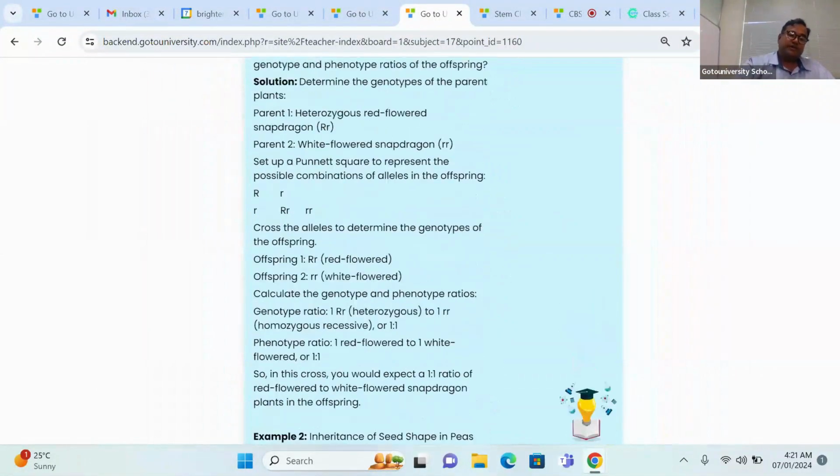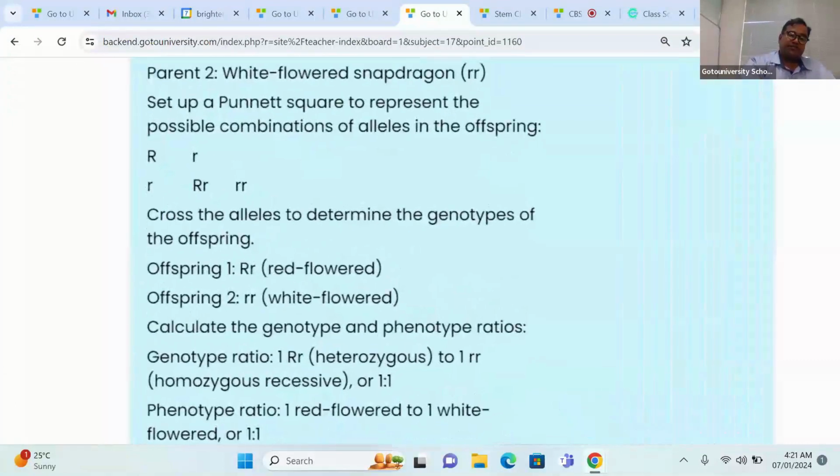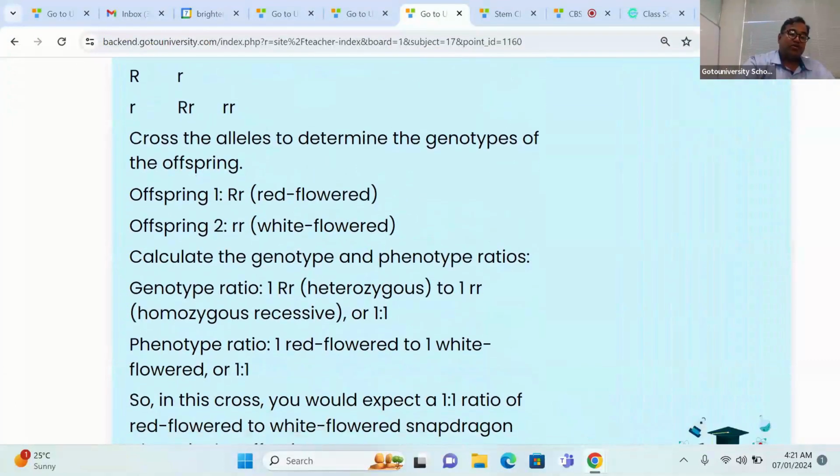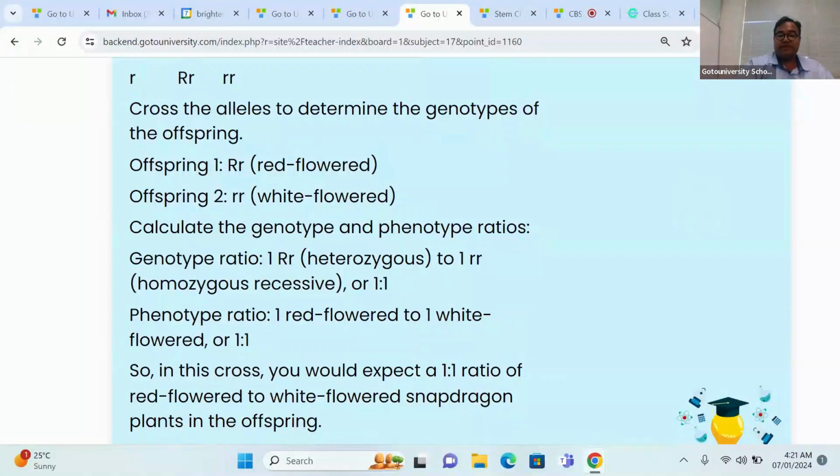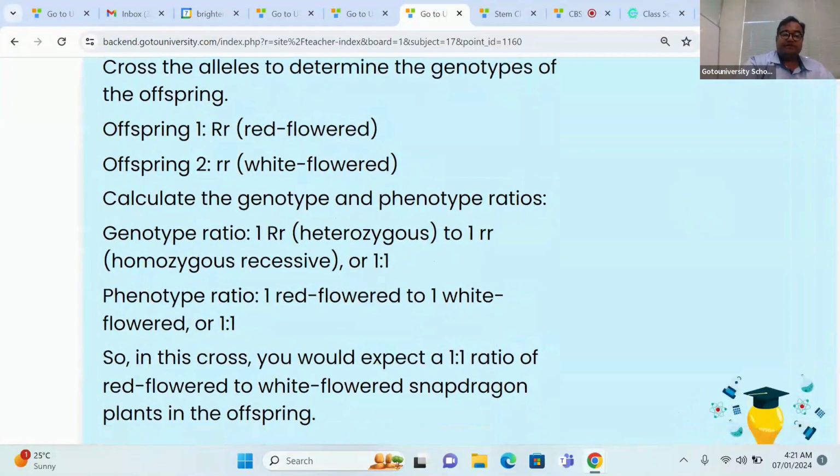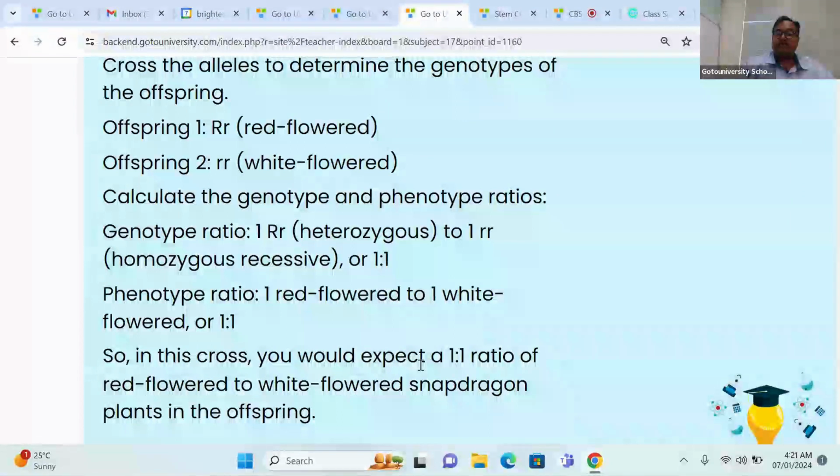Now we are coming to the next basic message. Again I'm repeating, listen calmly to this concept. Here, what would be expected is a 1:1 ratio of red flower to white flower Snapdragon plants in the offspring?